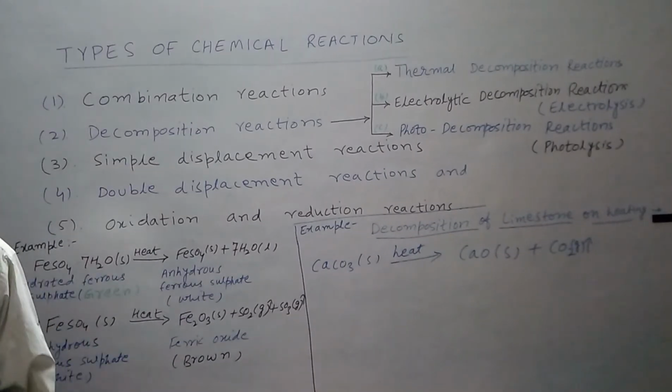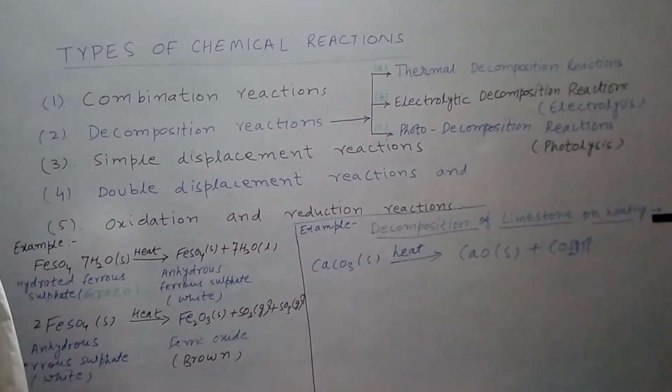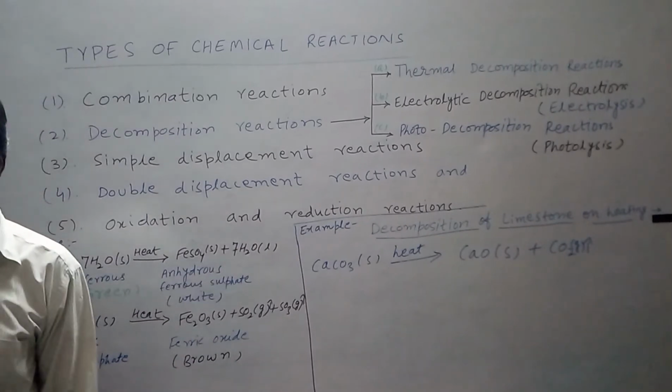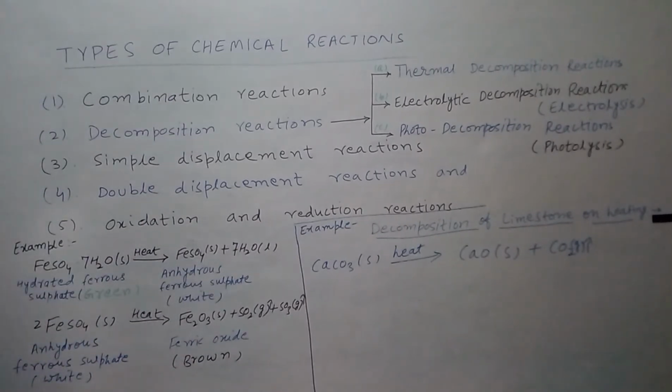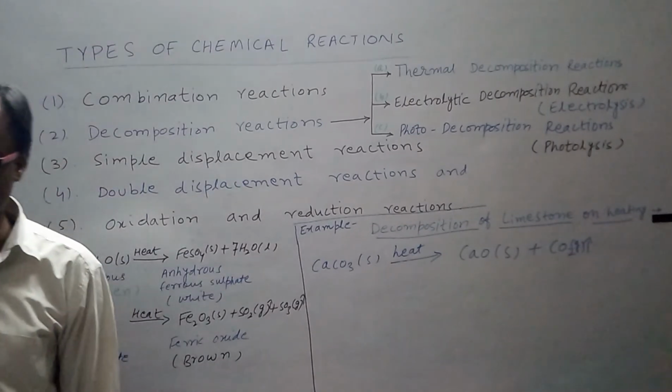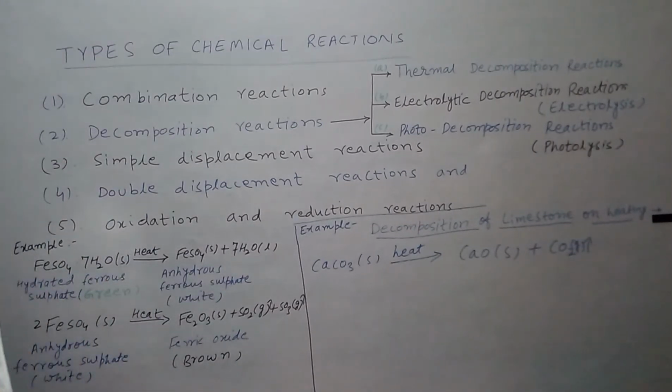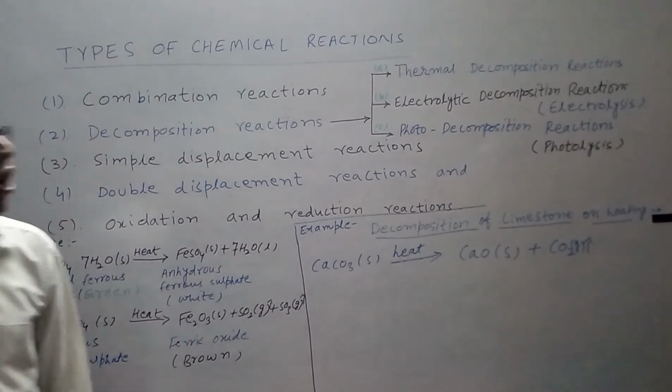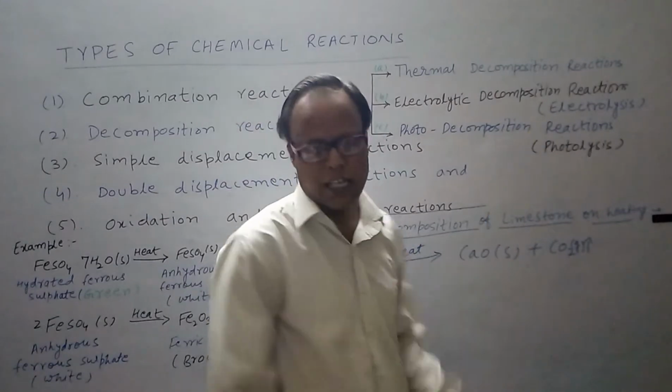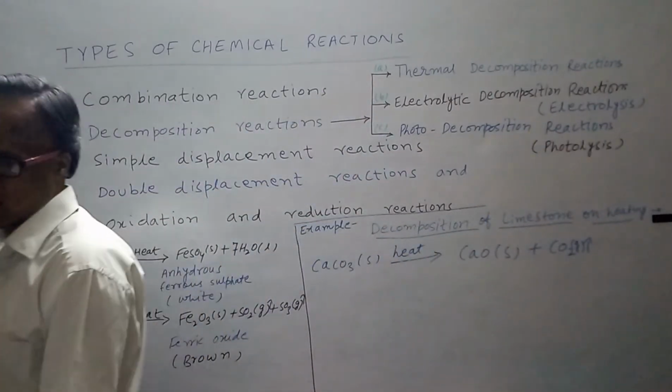I repeat it again. Please note down its definition. Decomposition reactions which take place when electric current is passed through the compound in molten state or in aqueous solutions are called electrolysis decomposition reactions, or simply we can say electrolysis.